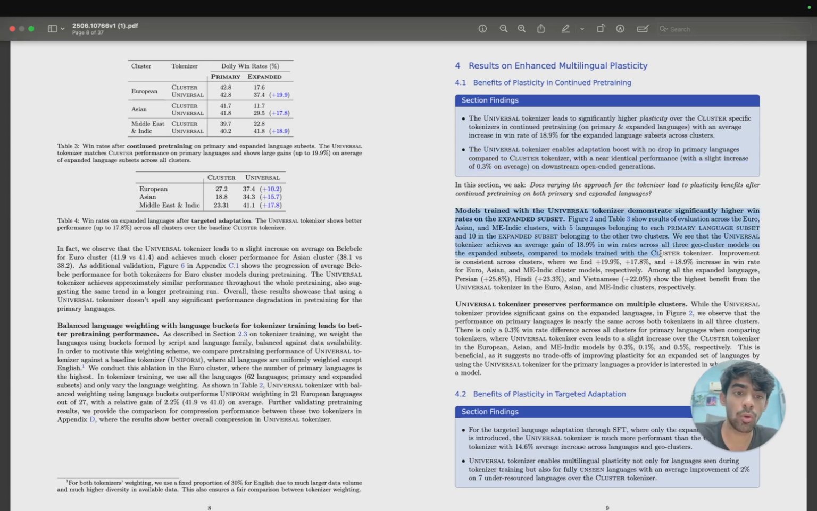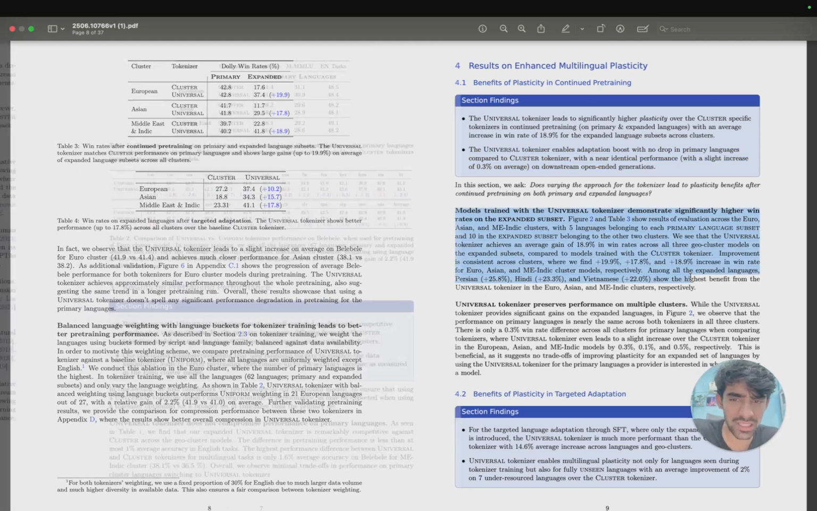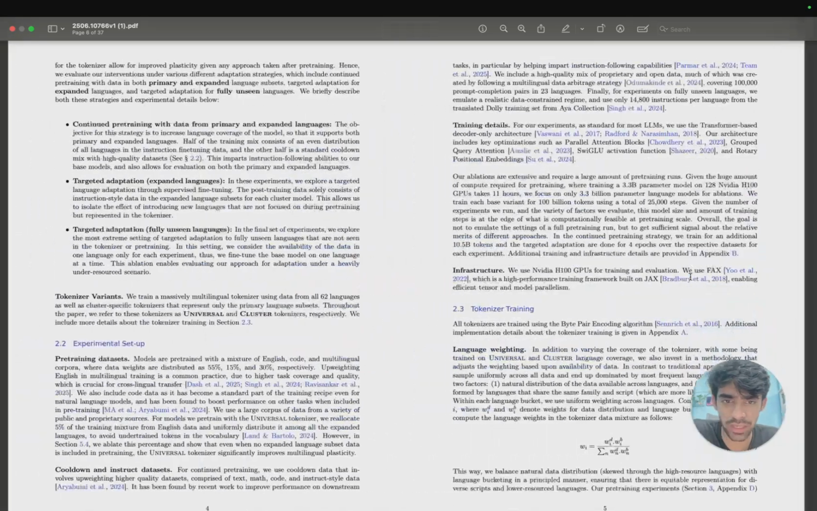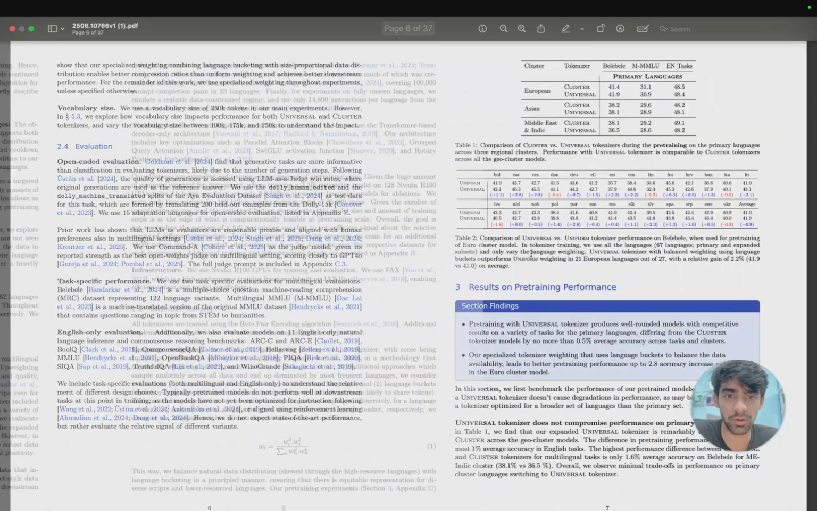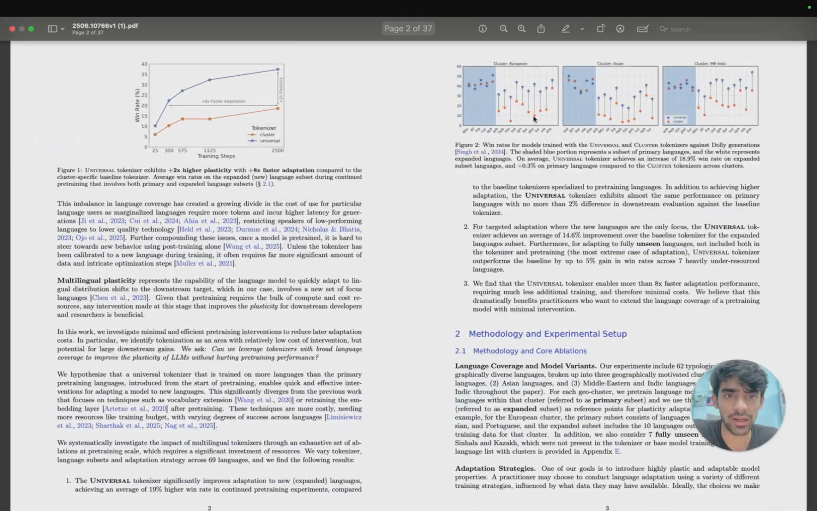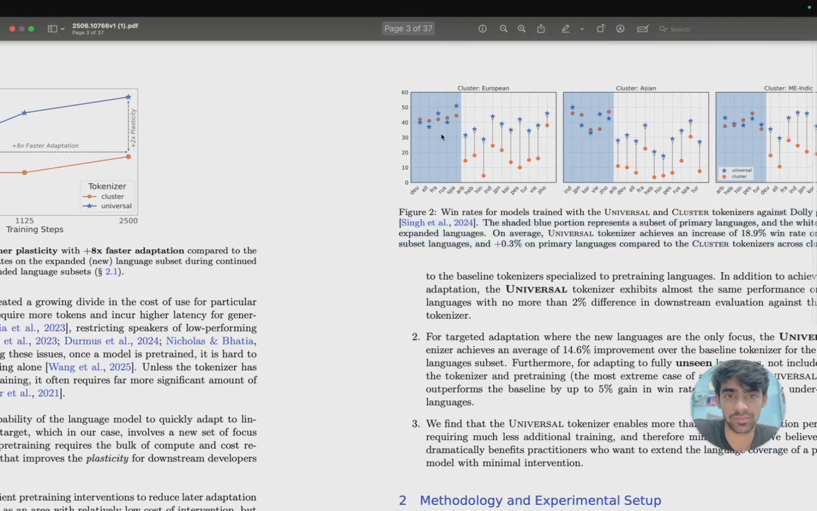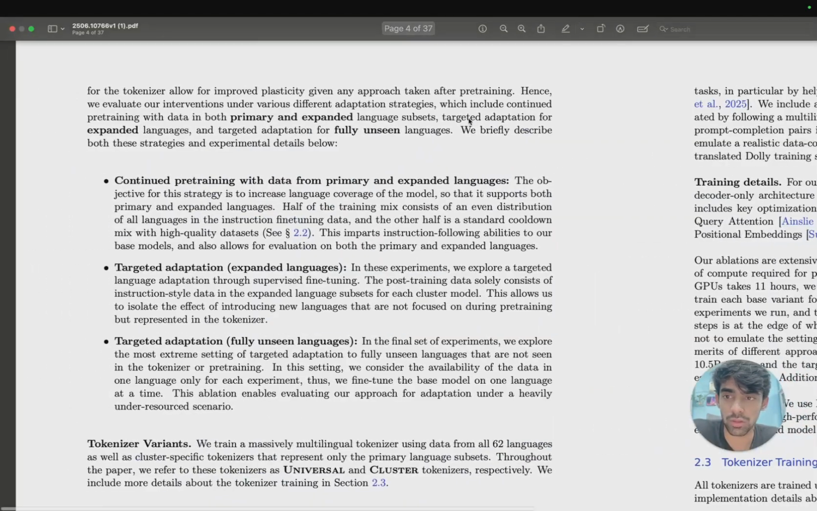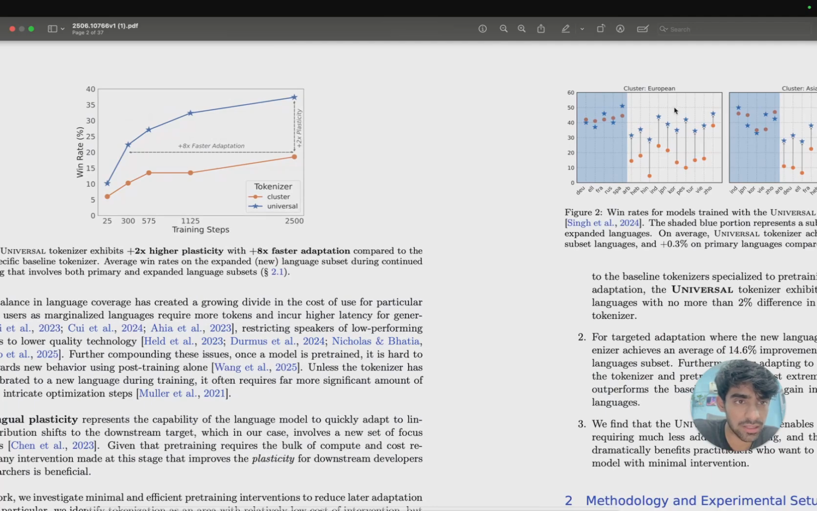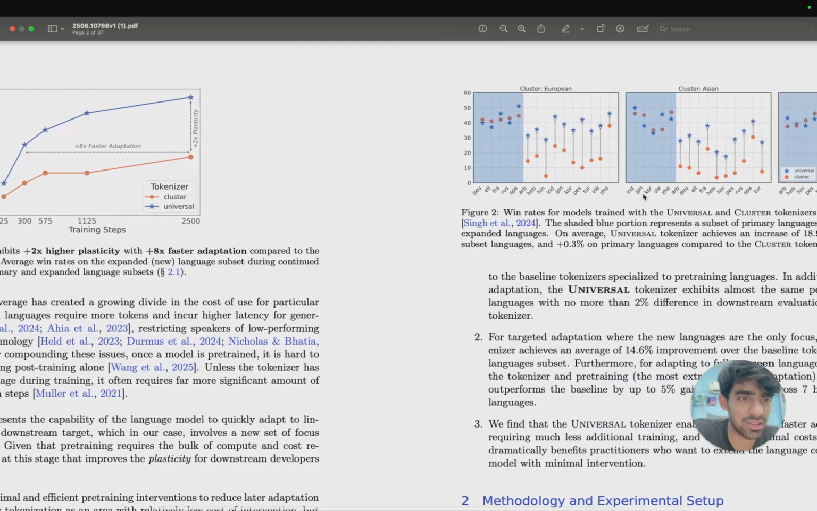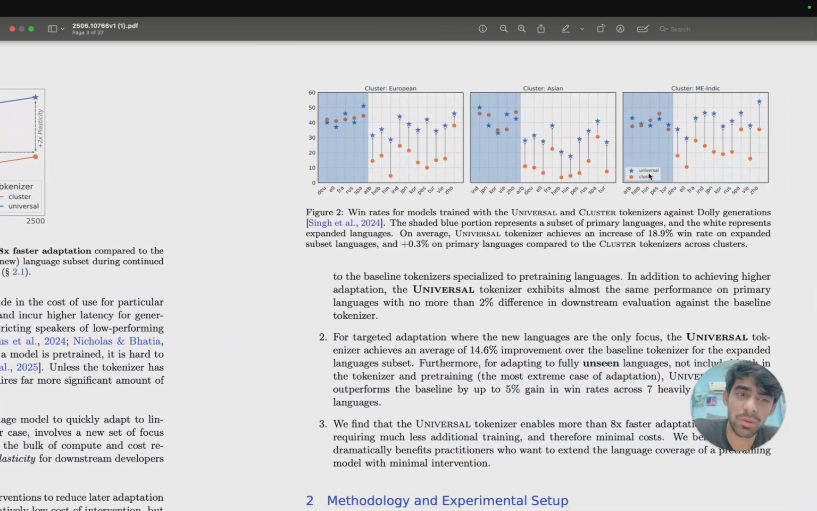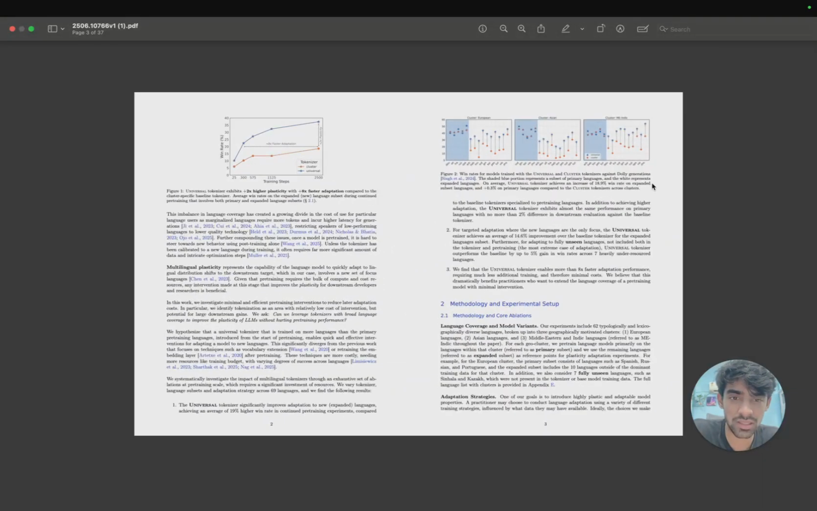Looks good. Now these models which are trained with the universal tokenizer, right, they demonstrate significantly higher win rates on the expanded subset. That is, I think, what we all were expecting. We already saw, right? I think we saw in figure 2. Where is figure 2? And yeah, here is table 2. And I think we were seeing figure 2 here, right? We saw win rates for models with universal and cluster tokenizers against Dolly generations. Here you can clearly see the results, right? If I zoom in, you'll see the cluster one. Now if you see here, in almost all languages you will see that the universal tokenizer is performing better than the cluster one. Now this is a very big finding, right?